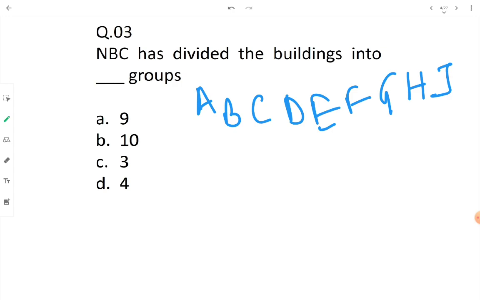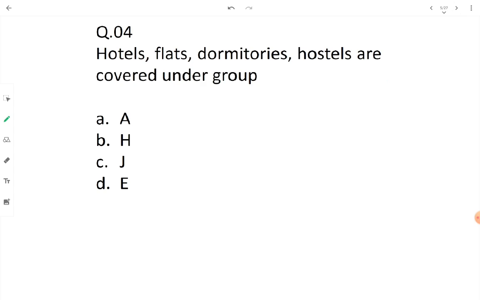Okay, let's move to the next question. Hotels, flats, dormitories, and hostels are covered under Group A. Group A covers all the residential buildings. Residential building means the main purpose, the main occupancy of the residential building will be for sleeping purpose, and along with that, dining and cooking may or may not be provided.